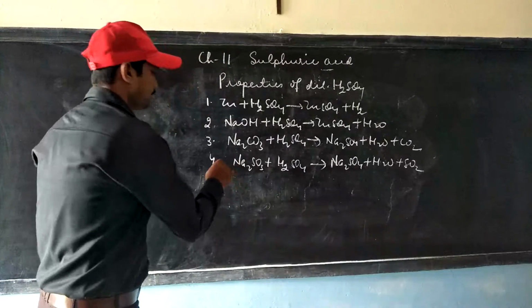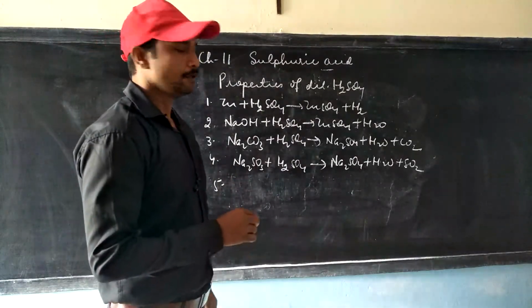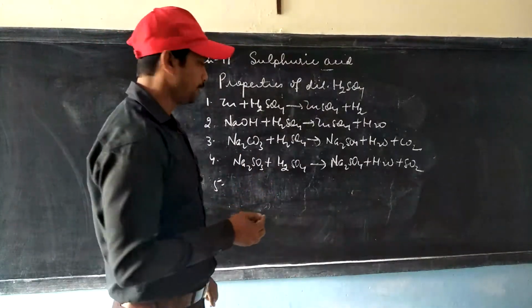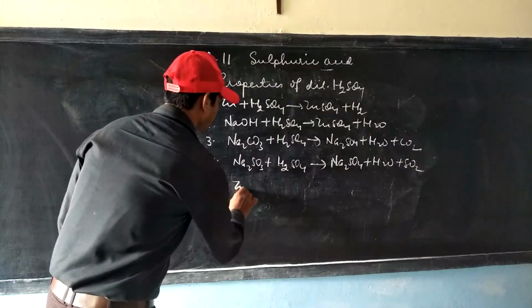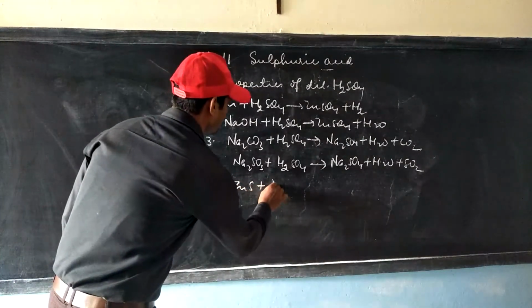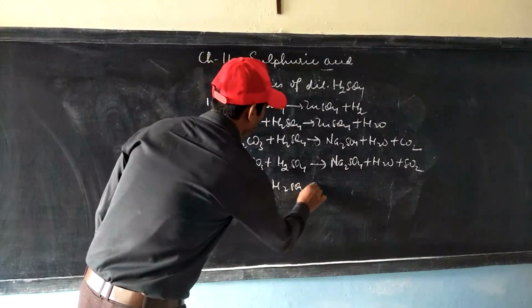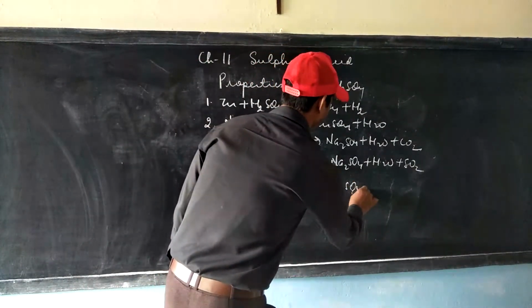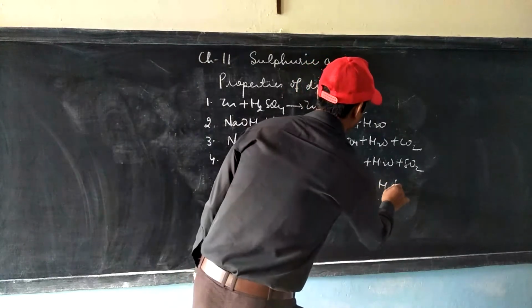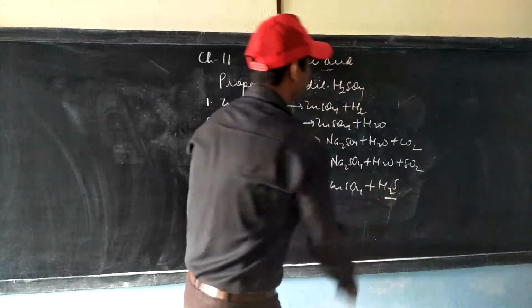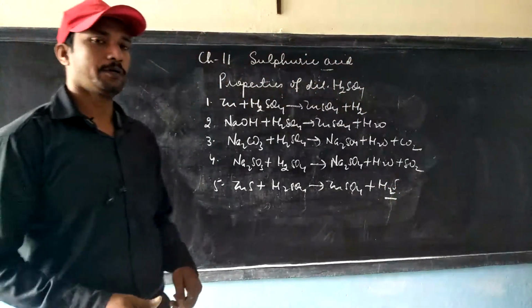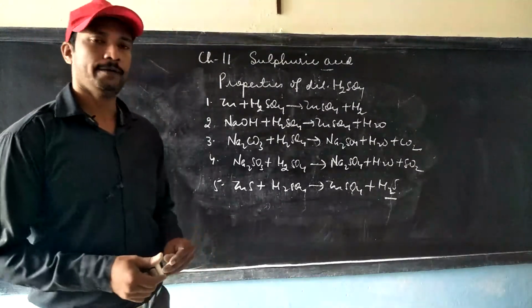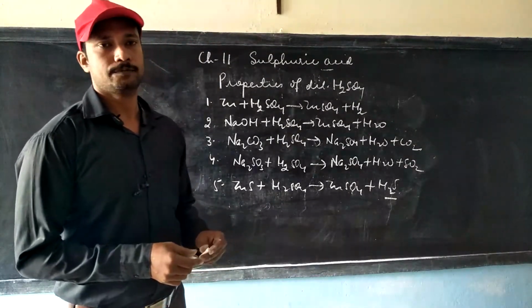It can react with metal sulfides to produce hydrogen sulfide gas. So we have these 5 important typical properties shown by dilute sulfuric acid.